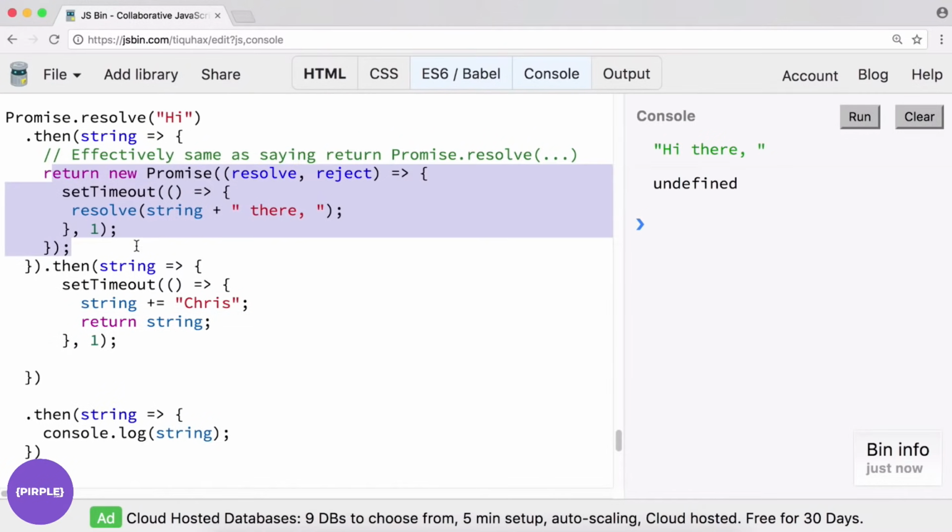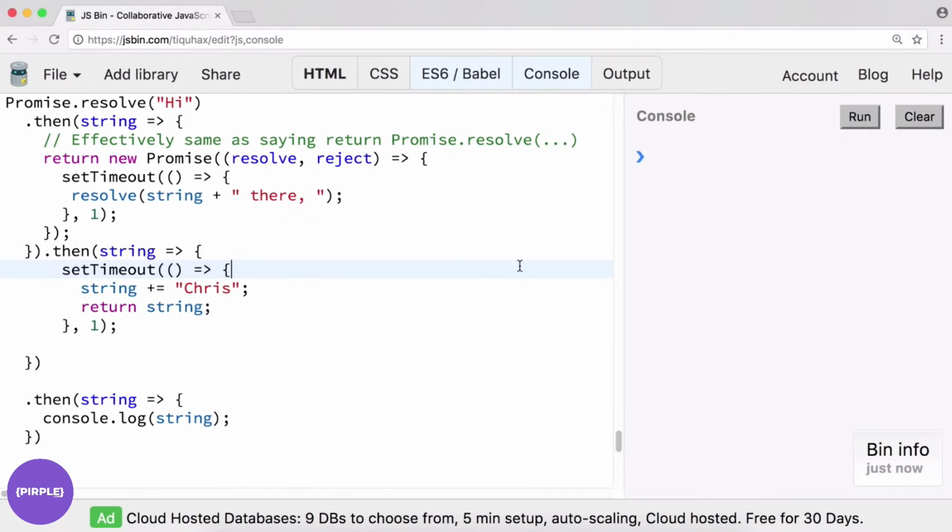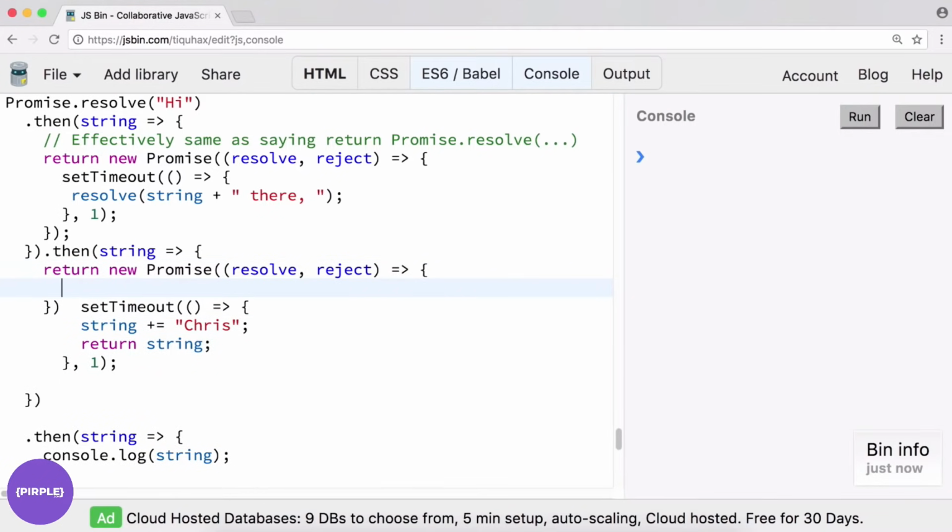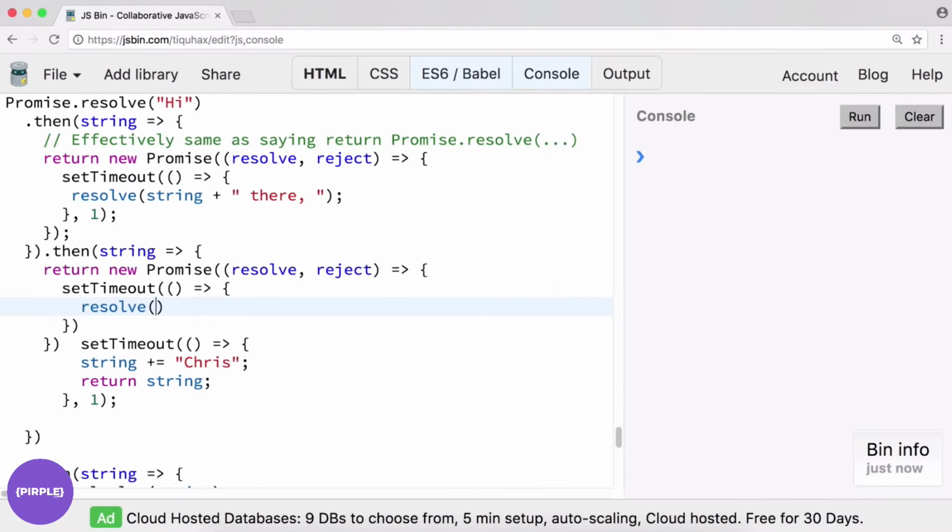Well, we could do like we did up above. We could just wrap it all in a new promise. That would definitely work. Okay, we'll clear this over here. And to make sure it's accurate, we will do return new promise, resolve, reject. And we just put all of our logic up above, exactly like we have up in the first then. And then we resolve it, string plus Chris.